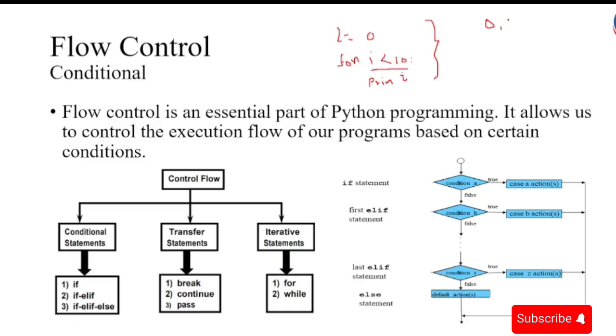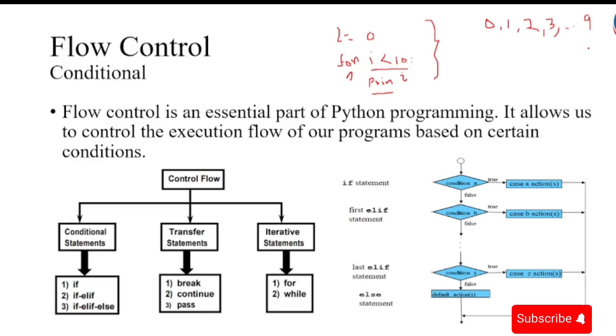I get that it is true, and I print 1. Again I check my condition. If 1 is less than 10, I print 2. Again I get into the loop. I check if 2 is less than 10, it is true, and I print 3. Again I check. I repeat the same up to, let me say, 9. So 9 is less than 10, I've checked and I print 9.